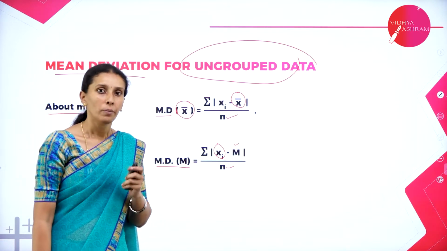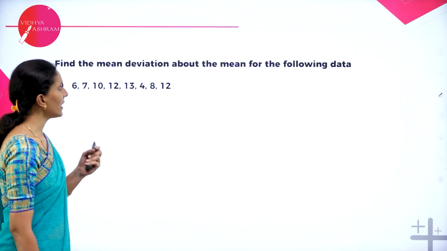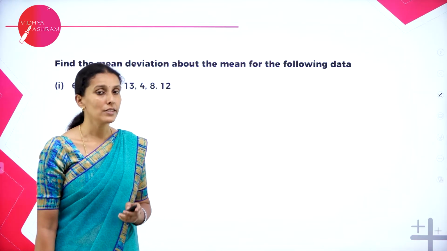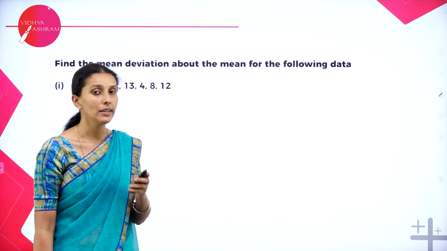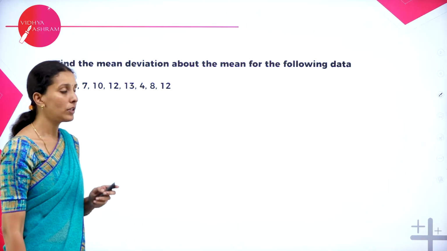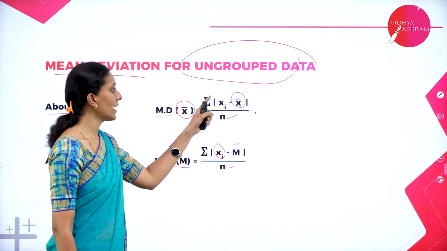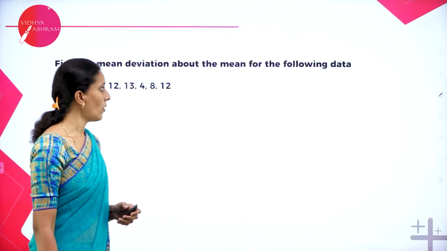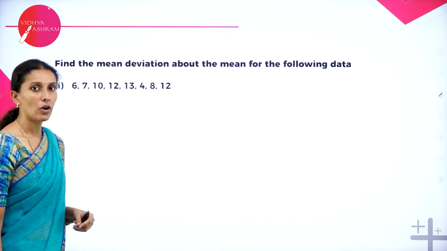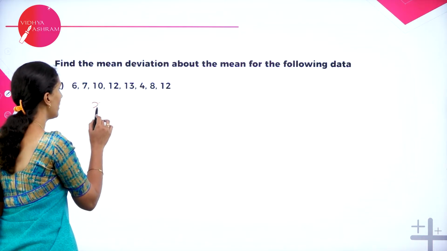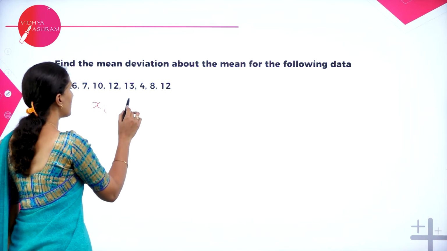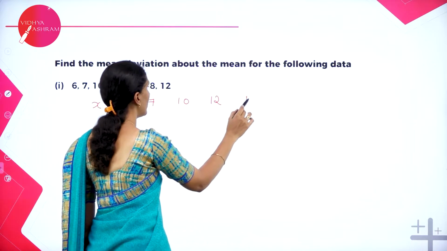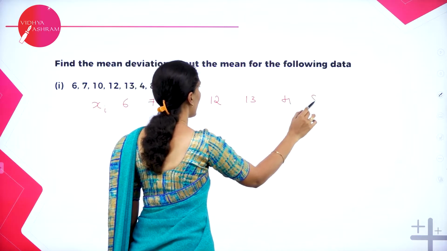Let's take a few problems. Find the mean deviation about the mean for the following data. What is the formula used to calculate the mean deviation about the mean? It is summation xi minus x bar divided by n. So let us write out each observation we have. We have xi: 6, 7, 10, 12, 13, 4, 8, 12.